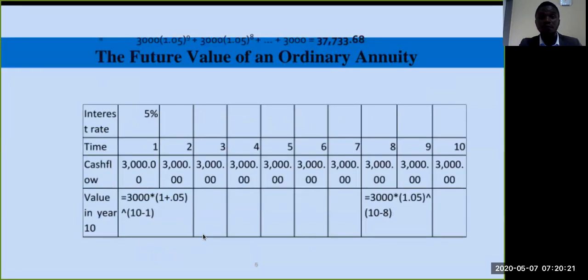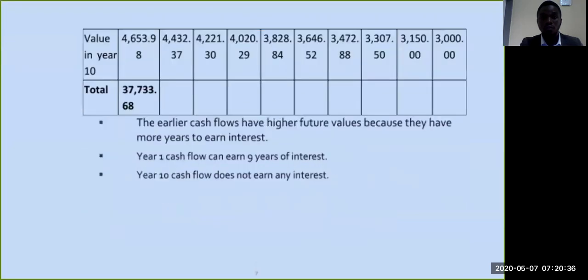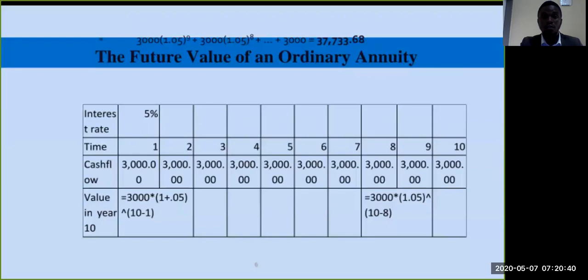The future value of an ordinary annuity. The information that we have in this case is as follows.